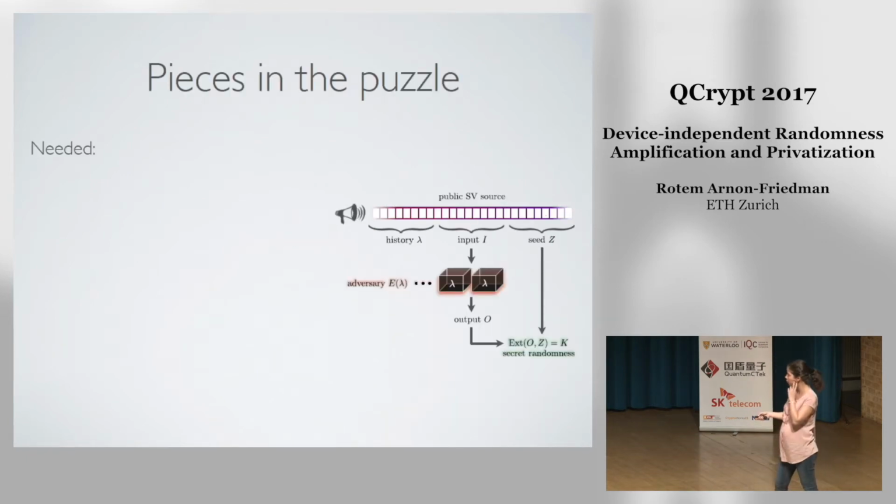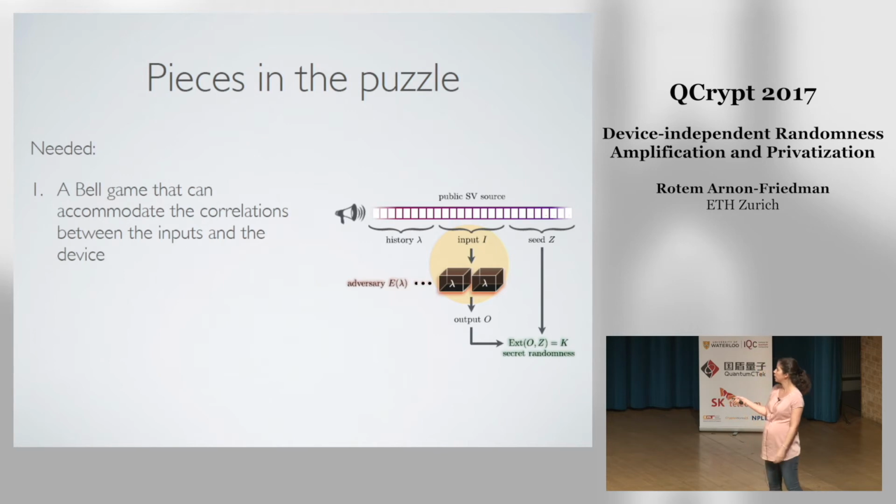So a few words about the proof. So we need three parts in order to prove such a result. Okay. So the first thing that we need is a special Bell inequality that will allow us to define this protocol here. And this Bell inequality should basically accommodate correlations between the inputs and the box. Okay, so because we have an SV source, those inputs can depend on the history, but the box also depends on the history. Therefore, we have correlation. This is not the case with the CHSH, for example. Okay, so in the CHSH game, we always assume that the inputs are independent of the box. Okay, so we need a special Bell inequality.